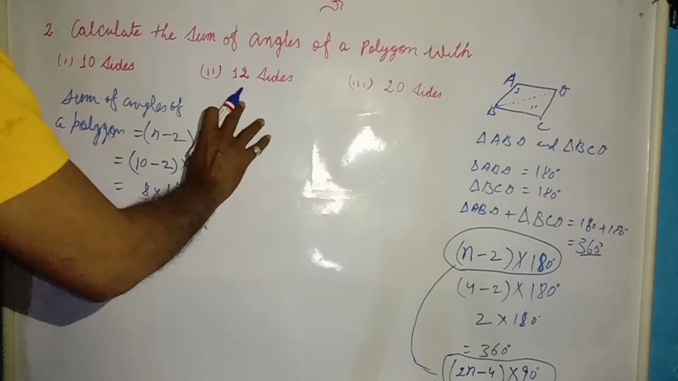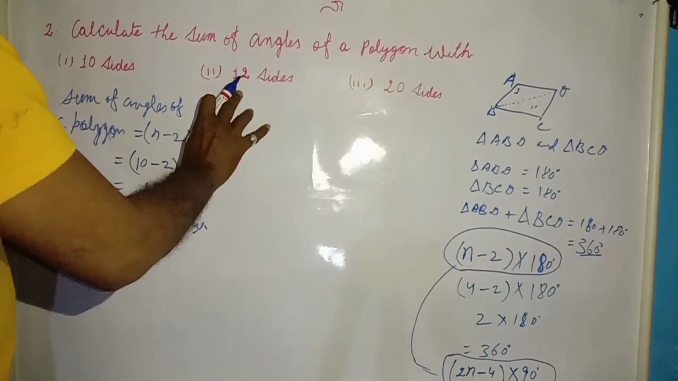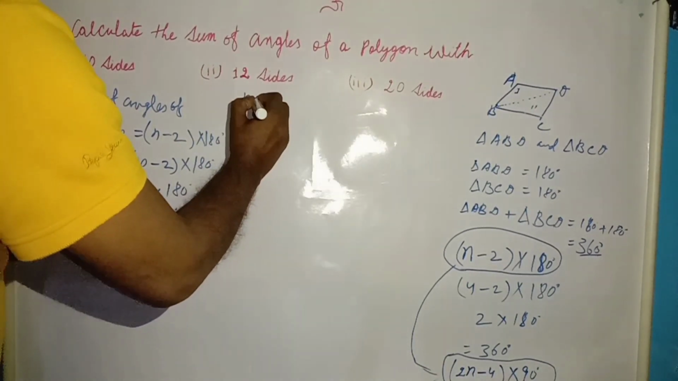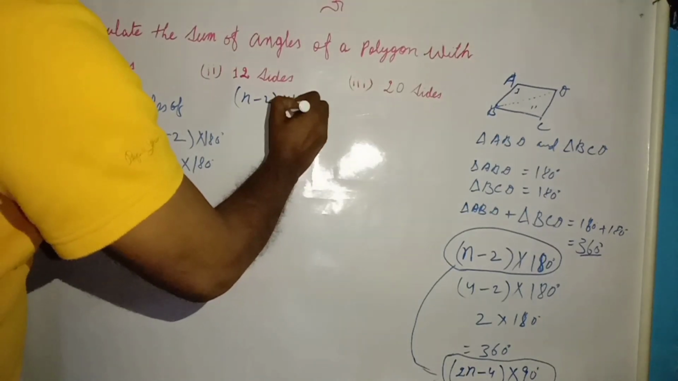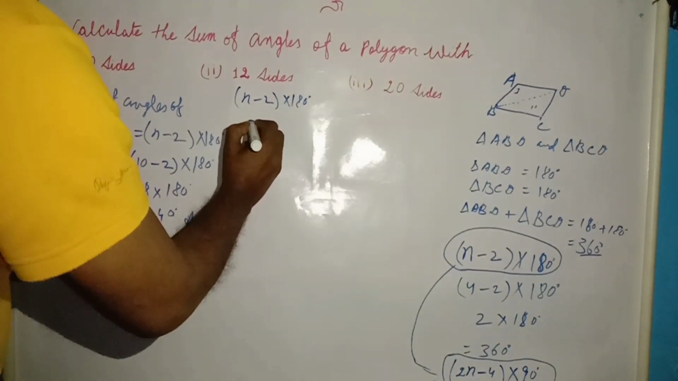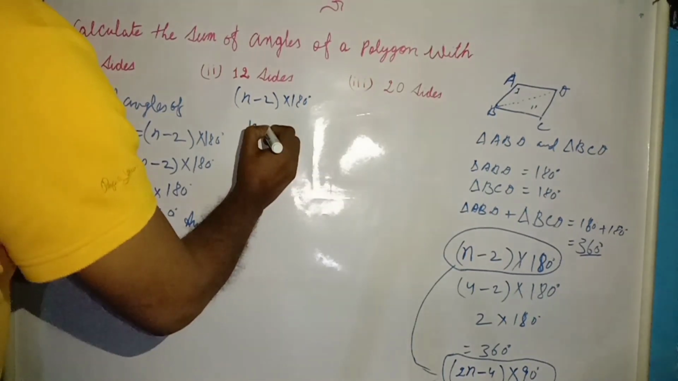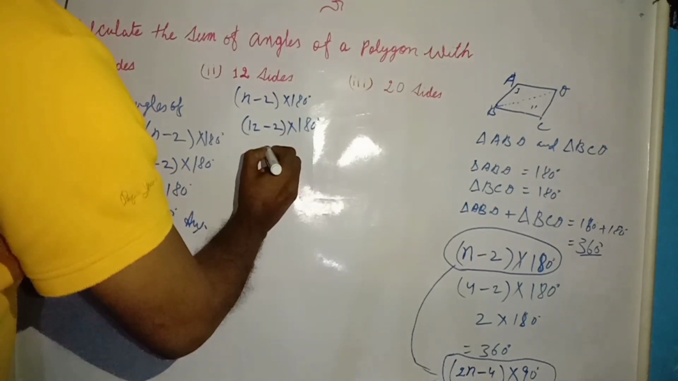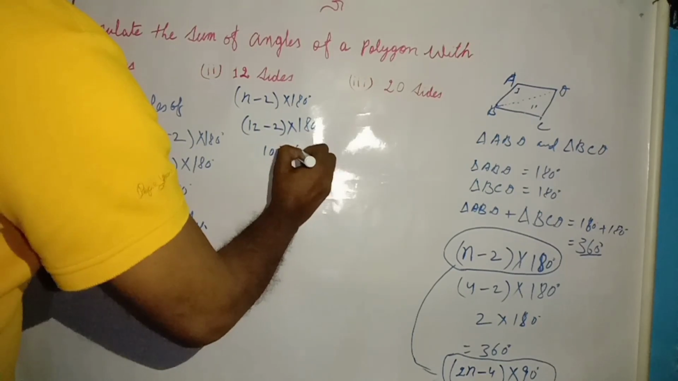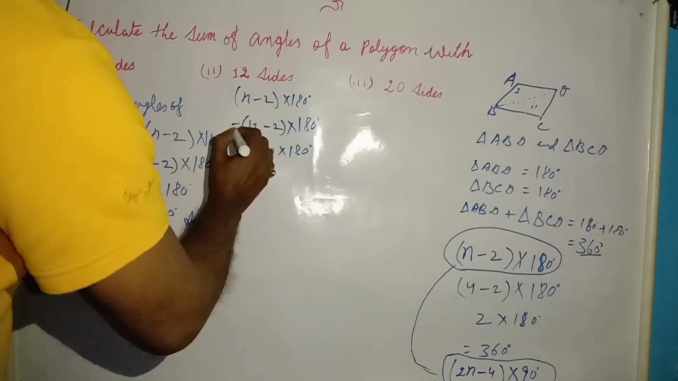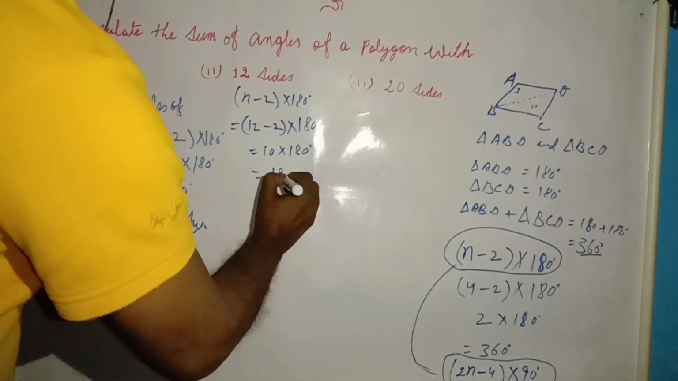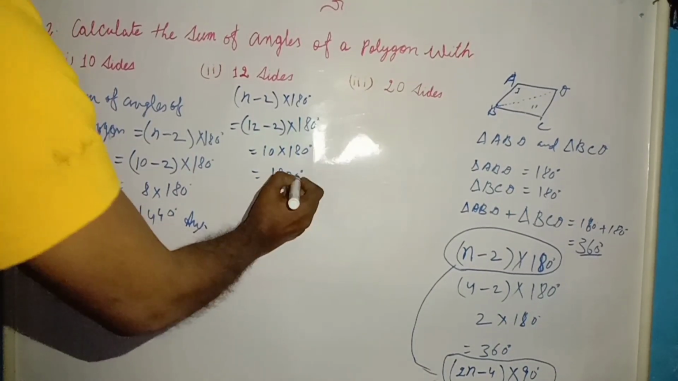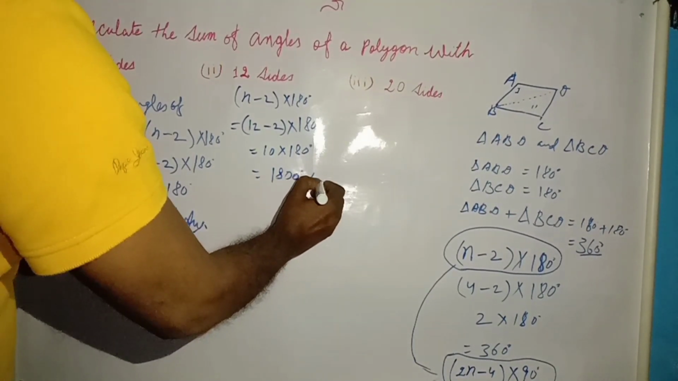Now we have a polygon with 12 sides. In question number 2, we have a polygon with 12 sides, and the formula to find the sum of angles is, as you know, (n minus 2) into 180. So in place of n, we will write 12 minus 2 into 180 degrees, and 12 minus 2 will be 10, then into 180 degrees, that will be 1800 degrees. So the sum of the angles of a polygon which has 12 sides is 1800 degrees.